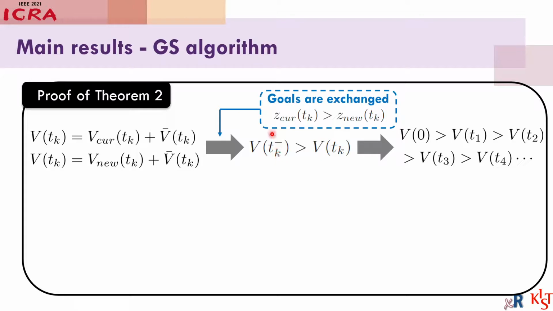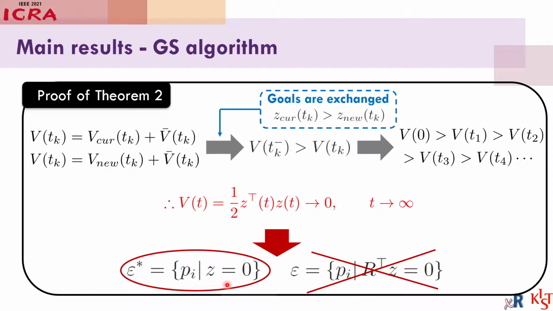If the goal exchange happens at Tk, we have this inequality. Therefore, we can say that V decreases as the goals are exchanged. In conclusion, V is not stuck to local minima and converges to 0, which means that the robots converge to only the desired formation.